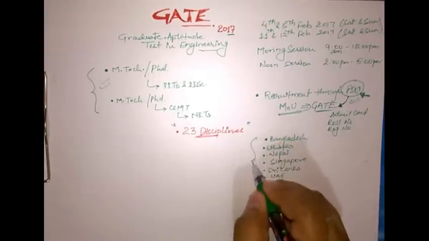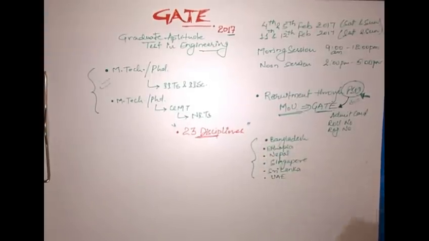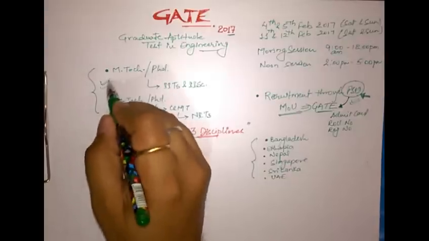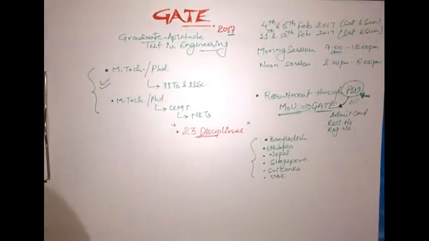So these countries are also taking part in the same examination, which simply means that those engineers who are residing in these countries and are interested in appearing in GATE 2017 can also work for the same thing. They can fill their forms, pay the required fees, whatever is required, since they are NRIs, and they can appear for the examination for the same purpose, MTech and PhD.